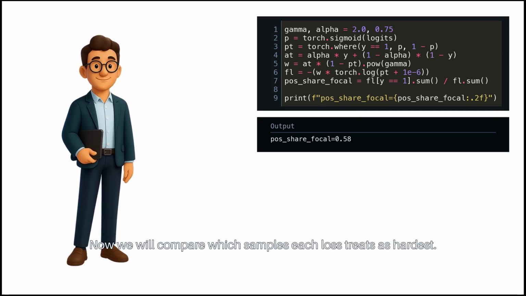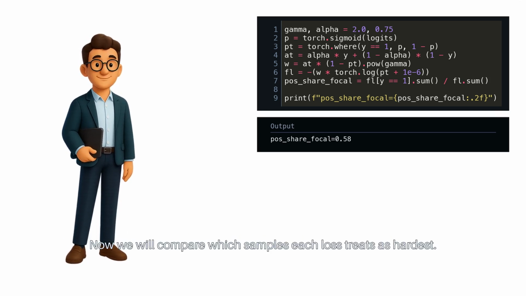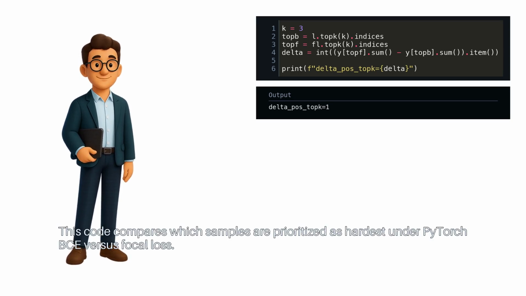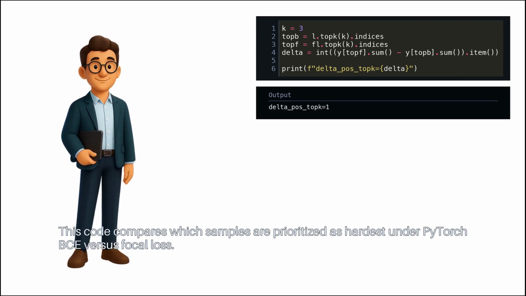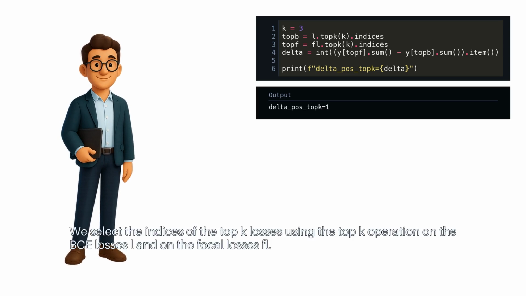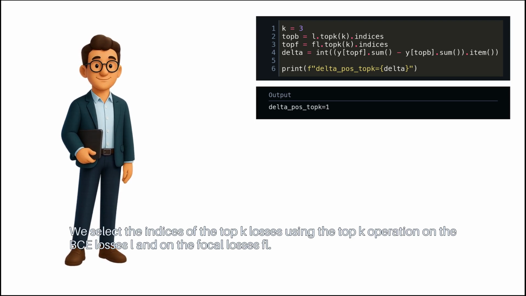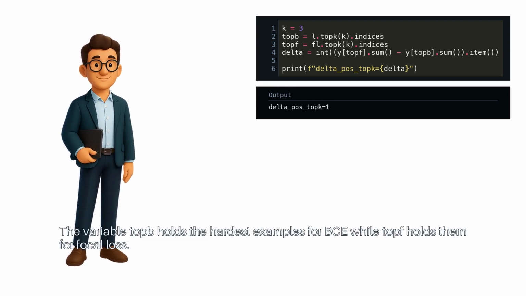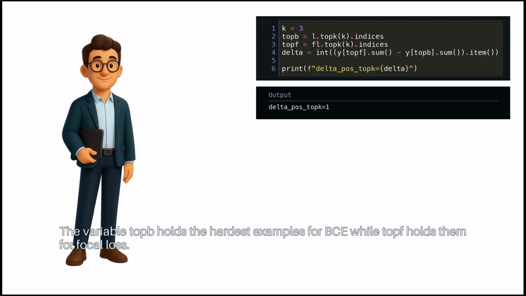Now we will compare which samples each loss treats as hardest. This code compares which samples are prioritized as hardest under PyTorch BCE versus focal loss. We select the indices of the top K losses using the top K operation on the BCE losses L and on the focal losses FL. The variable top B holds the hardest examples for BCE, while top F holds them for focal loss.